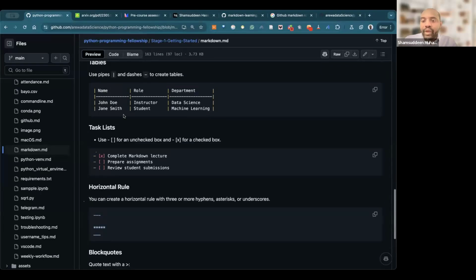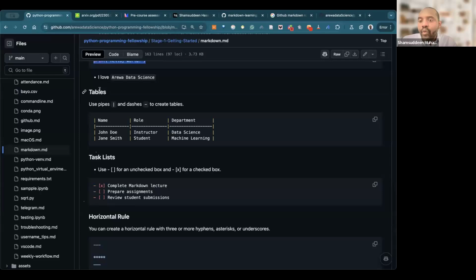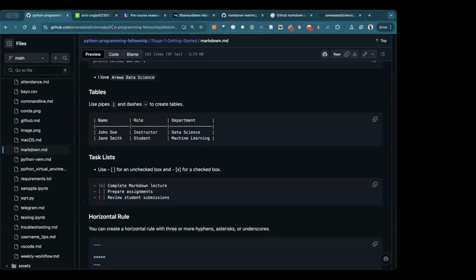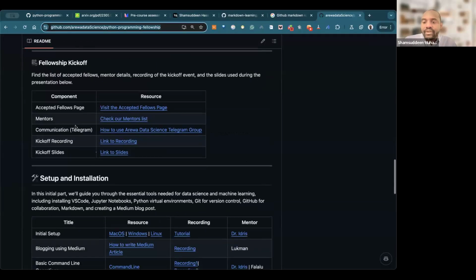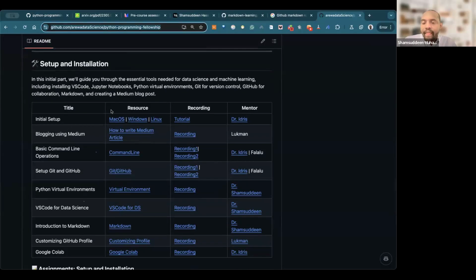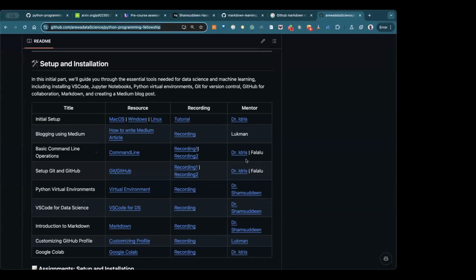So let me quickly move into the table. How can we write tables in Markdown, right? How can we write table? You can see this is a table. And of course, if you look at our data science repository, look at this. We have these tables. You see we have table, right?